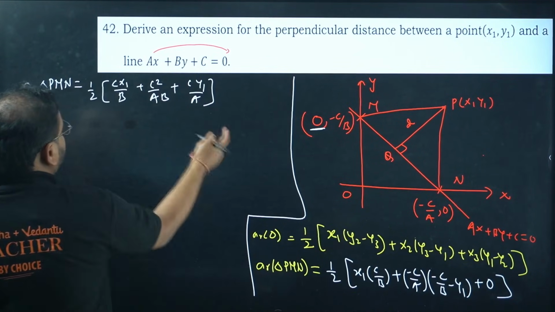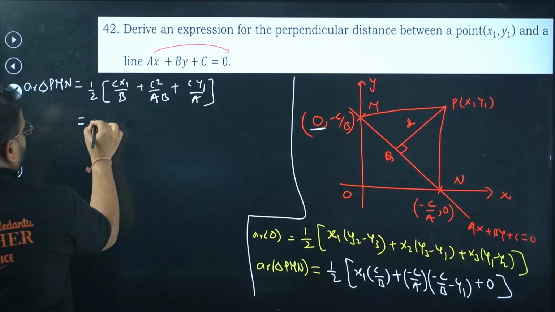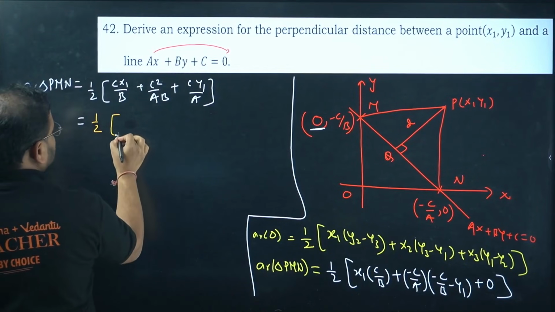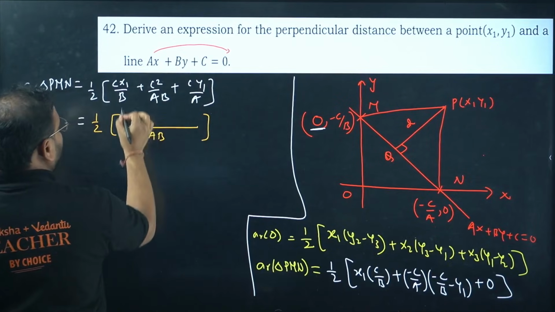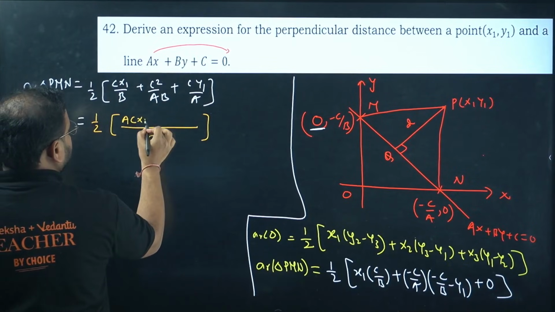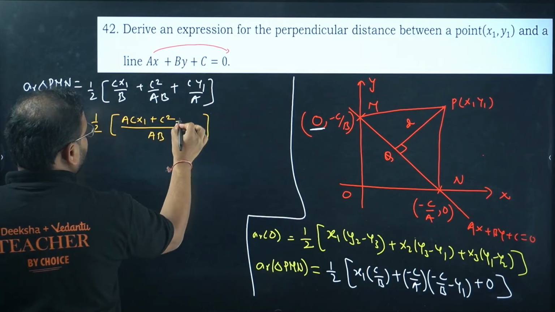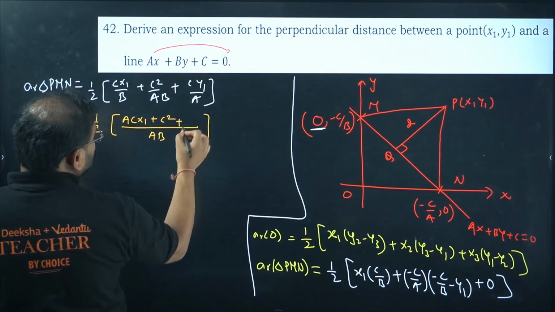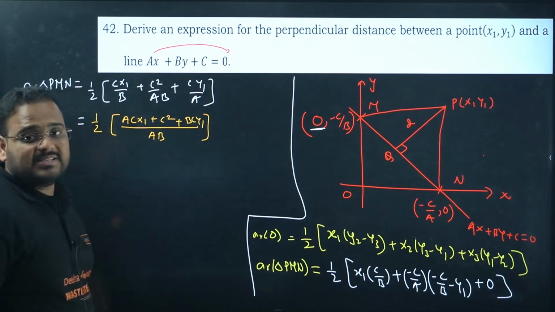Let's take the LCM as ab. This will become a c x1 plus, over here you'll have simply c square, and over here b c y1.